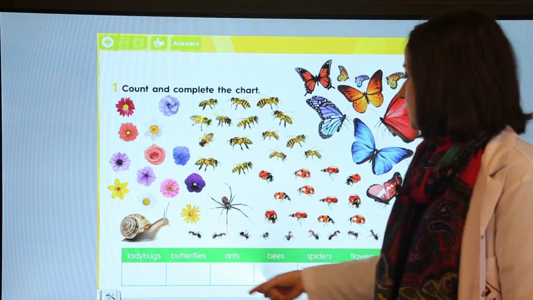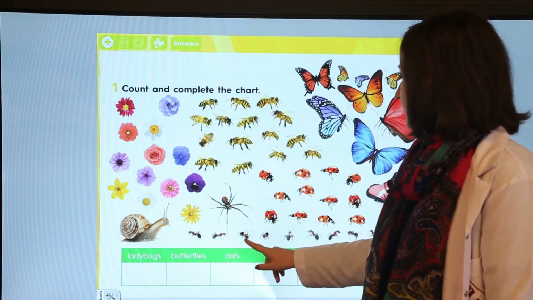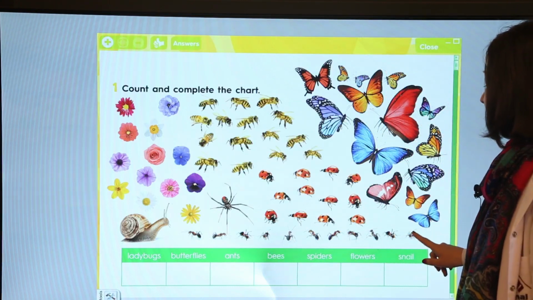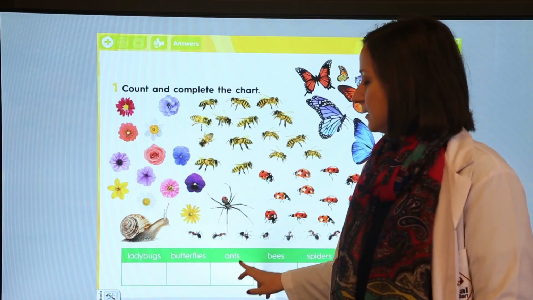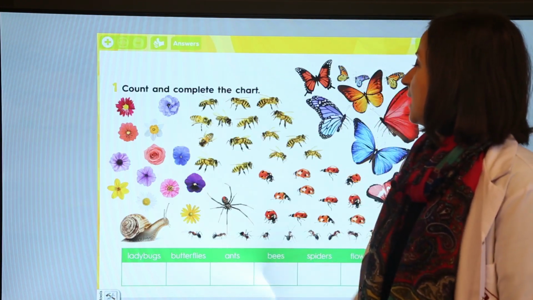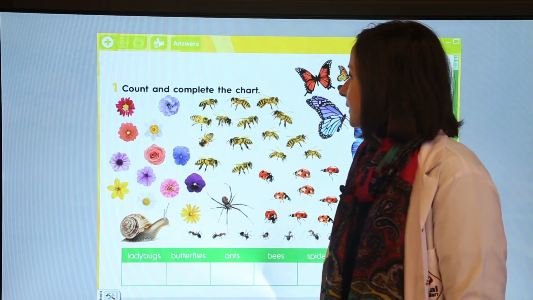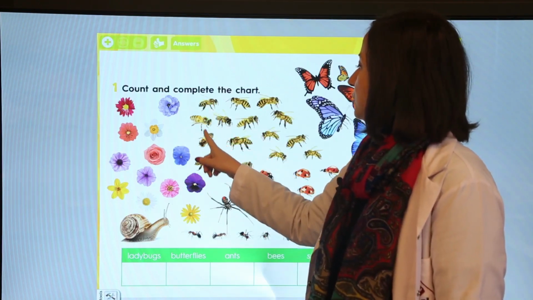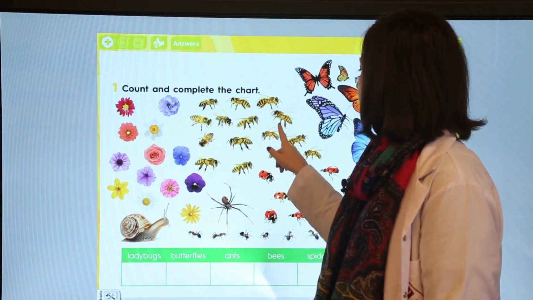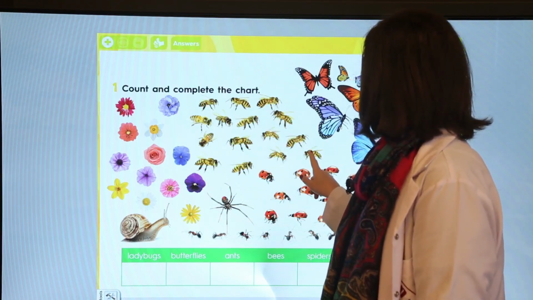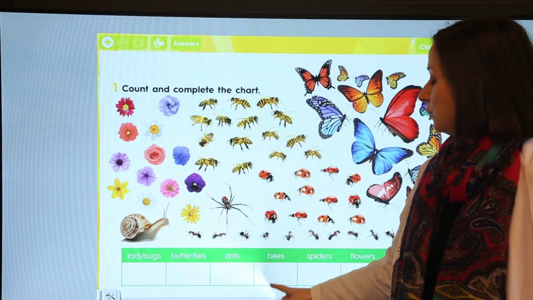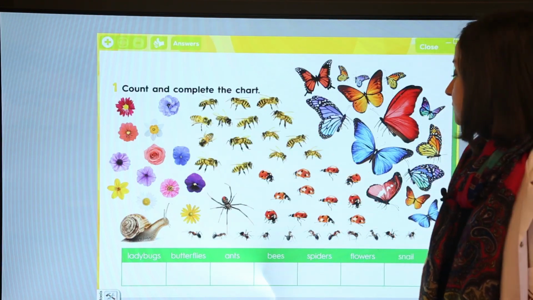Let's count the ants. 1, 2, 3, 4, 5, 6, 7, 8, 9, 10, 11. There are 11 ants. So we should write here 11. How many bees are there? Bee, okay? Arı. Let's count the bees. 1, 2, 3, 4, 5, 6, 7, 8, 9, 10, 11, 12, 13, 14, 15. There are 15 bees. So we should write here 15.